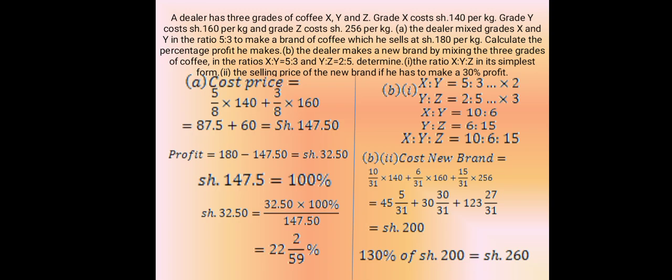B. The dealer makes a new brand by mixing the three grades of coffee in the ratios of X to Y equals 5 to 3 and Y to Z equals 2 to 5. Determine 1. The ratio X, Y, Z in the simplest form. 2. The selling price of the new brand if he has to make a 30% profit.